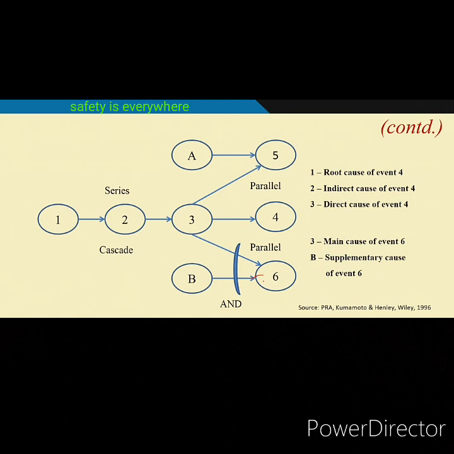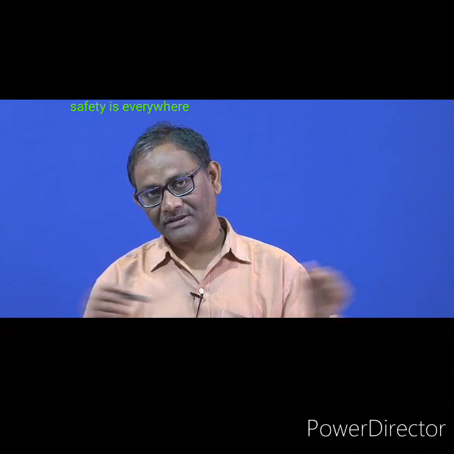Here one is the root cause, which you are required to understand. Event 2 is an indirect cause of event 4, event 3 is a direct cause of event 4, event 3 is a main cause of event 6, and B and A are supplementary. Suppose B is a supplementary cause of event 6. You have to find out all those things, because if you understand the ontology part there, I think that will help you in developing this also.